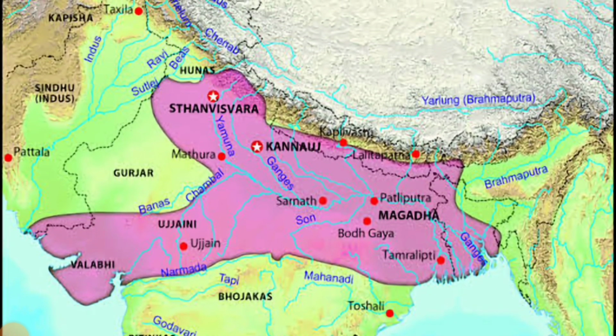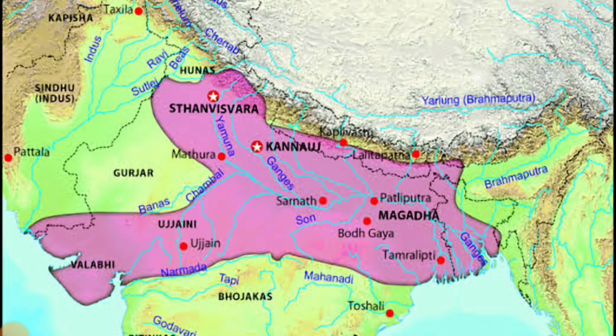By defeating the Gaur Empire, he captured the Ganga Brahmaputra Delta region, and by defeating the later Guptas, he captured the Magad region. After his sister Rajeshri died, who was reigning over Kannauj, he also captured Kannauj, that is, he made Kannauj a part of his dynasty. So Kannauj was also there, and Sthan Viswara was also there, and all these regions, the Punjab Haryana region, as well as the Chambal region, the whole of Gujarat, Ujjain region, Madhya Pradesh region, all these were captured and were a part of the Pushyabhuti dynasty under Harshavardhana.